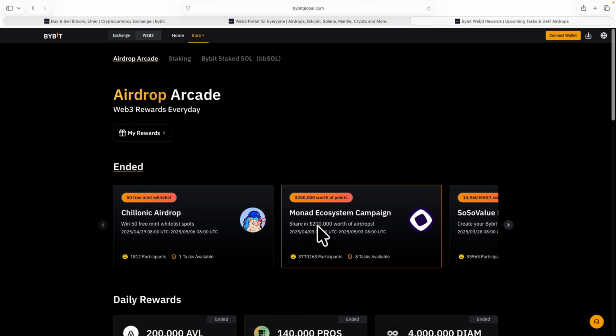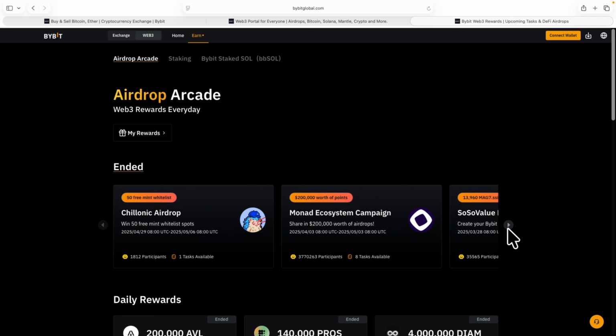And then you can see the next one right here. They gave out $200,000 worth of points to different people. And you can see you are sharing in $200,000 worth of airdrops. This one too ended in May of 2025. I can see over 3 million people participated in this. This is about 3,770,000 participants. And it was just 8 tasks for you to do for this one.